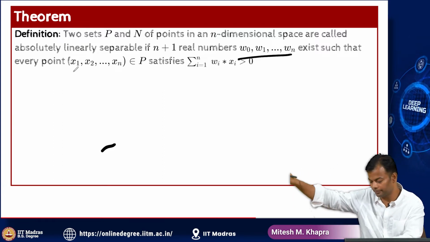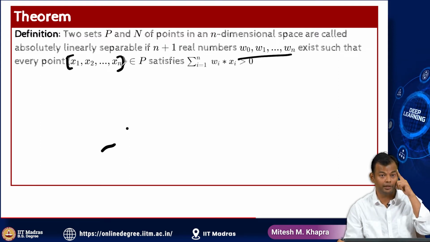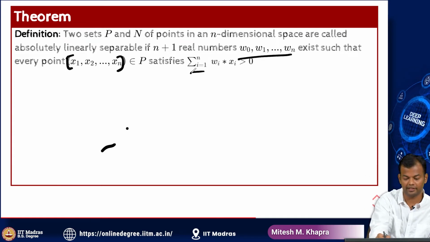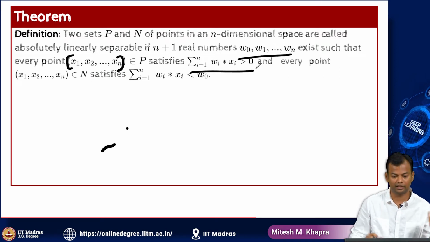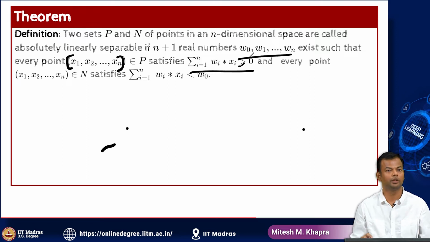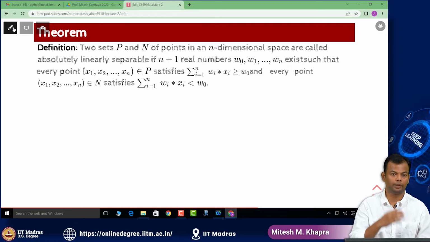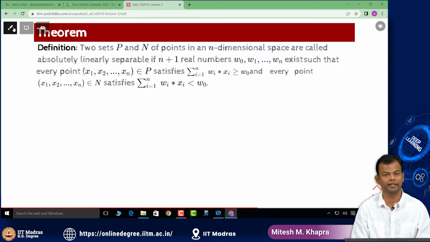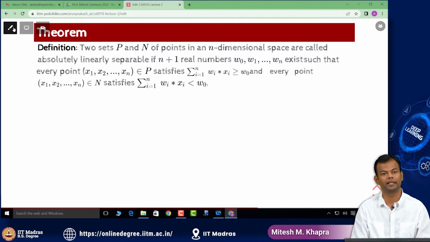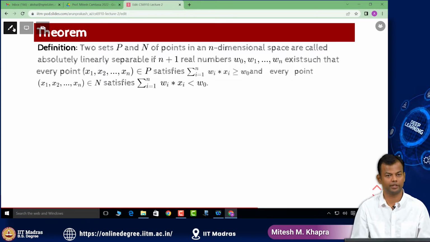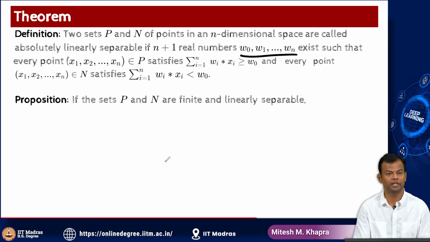So this is a vector x1 to xn belonging to P. So every vector belonging to P satisfies this condition, and similarly every vector belonging to N satisfies the other condition, right? And this could be greater than or equal to 0, right? Okay, I've fixed the inequalities. So every point belonging to P should satisfy the greater than or equal to w0 condition, and every point belonging to N should satisfy the less than w0 condition, right? So if that happens, then the points are said to be linearly separable. That's just a definition. Now here's the statement of the theorem, right?